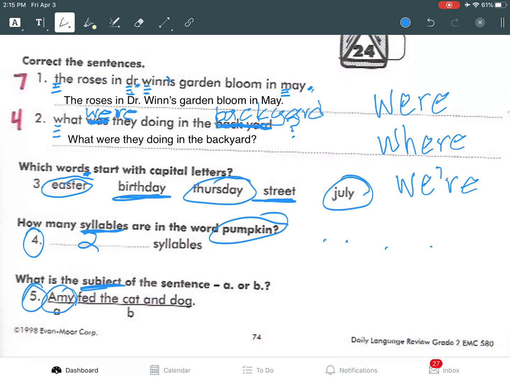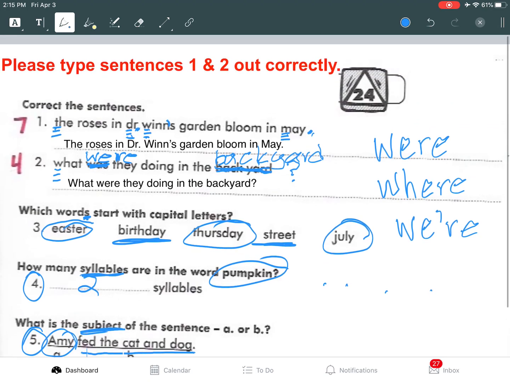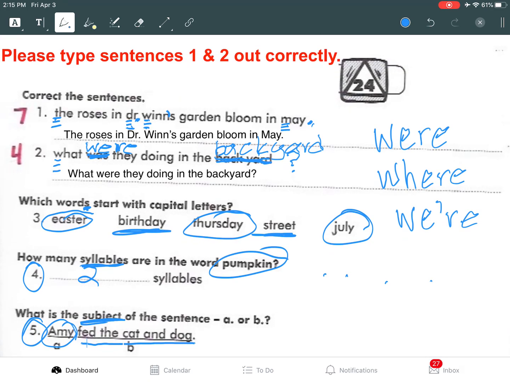So that would be Amy. Amy fed the cat and dog. So Amy is the subject part. So that means fed the cat and dog is the predicate part. Okay? So there are all of your mistakes, all the mistakes fixed, and the DOL explained. So hopefully you remembered a bunch of stuff that we've done all year long, and maybe you learned a little bit about subject and predicate, and we're reminded about these 4 words that can be very confusing in spelling.